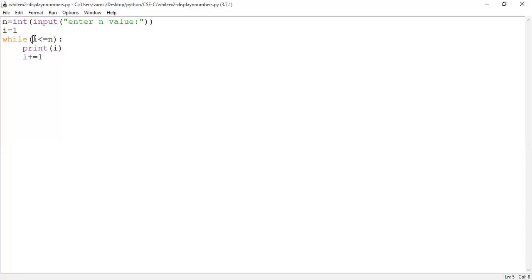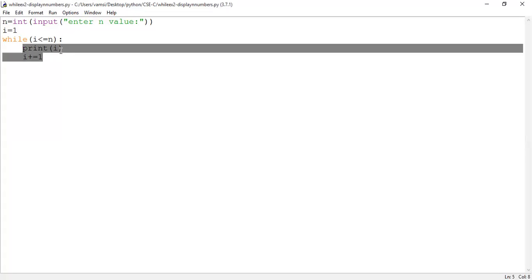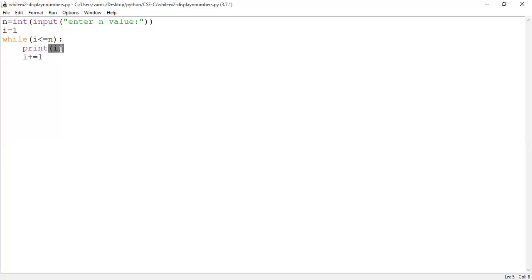Then checks the condition. So 3 less than or equal to 5. True or false? True. So what happens here? Control enters into the loop and executes the logic. So as I value is 3, so 3 will be displayed upon the user screen. Then I value will be incremented. So I value turns to 4.